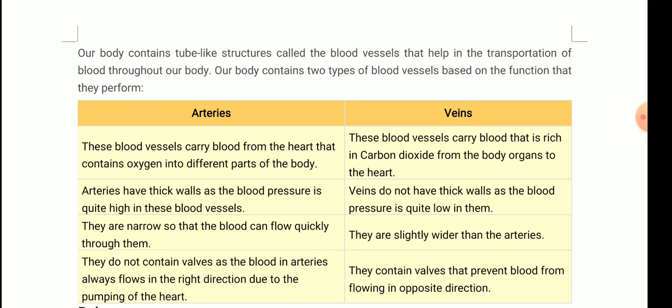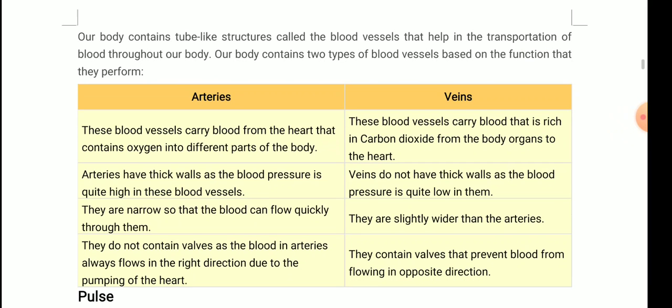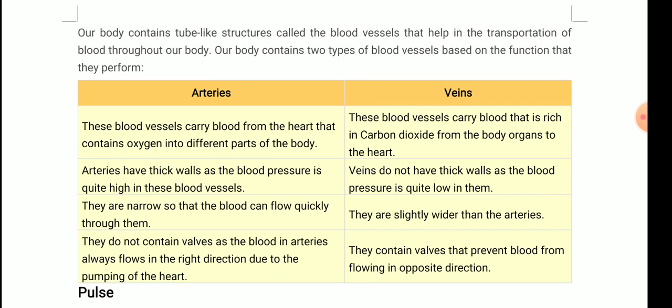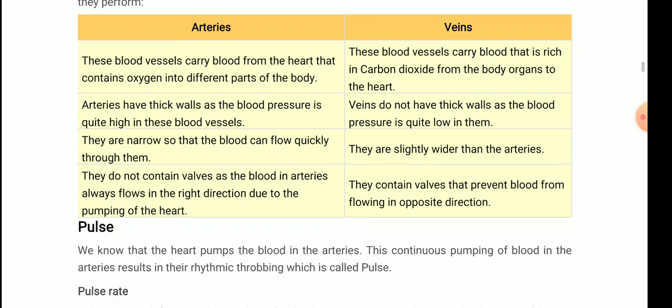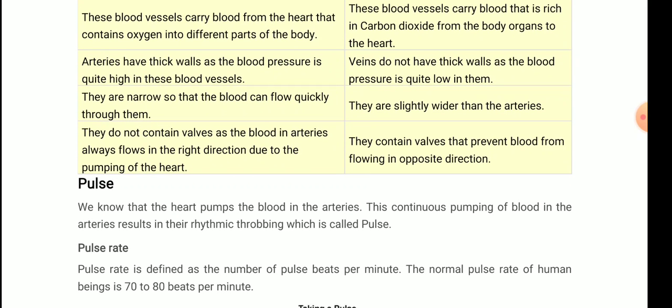Let's start today's topic, the next one, that is pulse. We know that the heart pumps the blood in the arteries. This continuous pumping of blood in the arteries results in their rhythmic throbbing, which is called pulse.